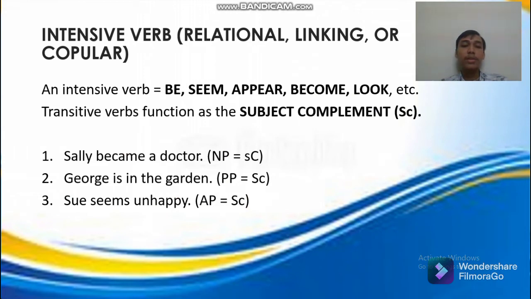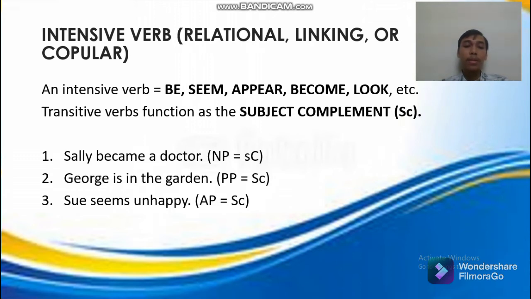Next is intensive verb, relational, linking or copular. As an intensive verb, for the words like be, seems, appear, become, look, and etc. The intensive verb functions as the subject complement.